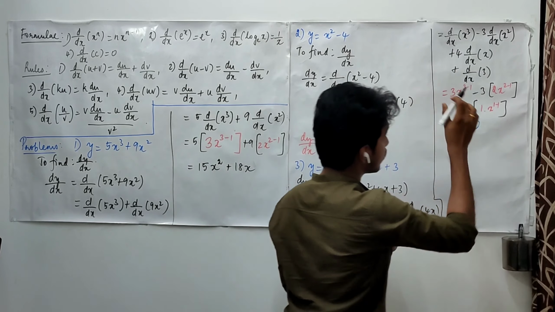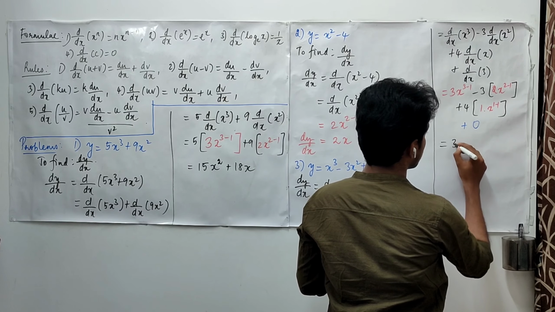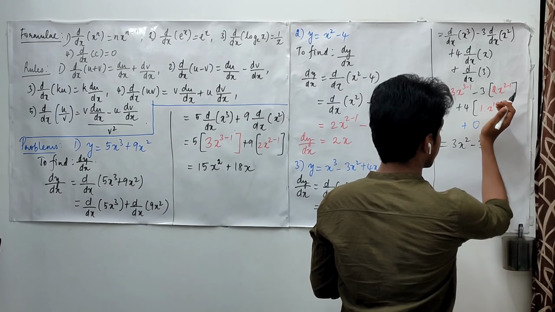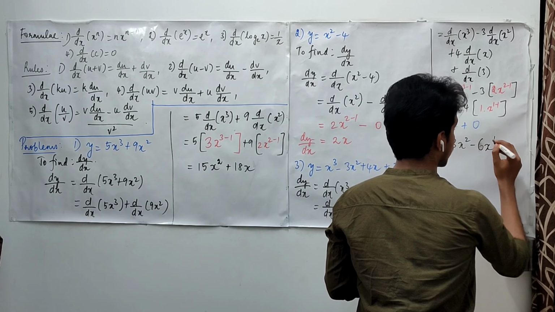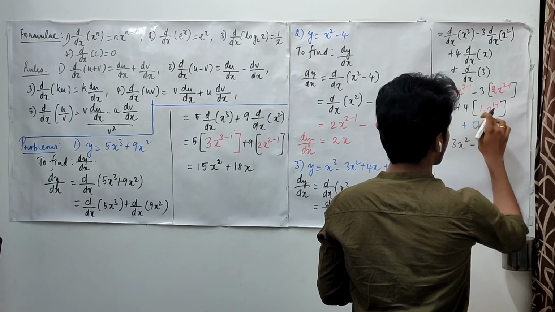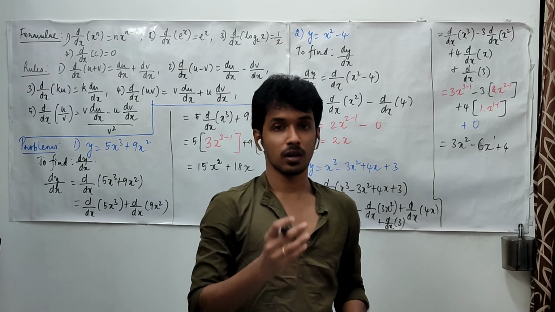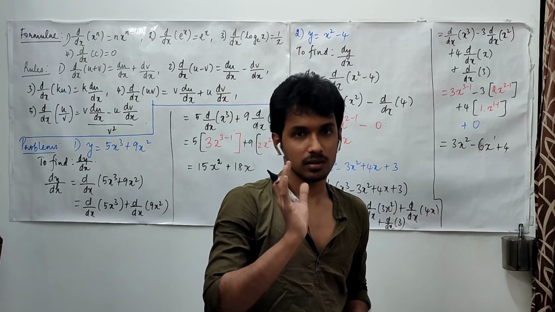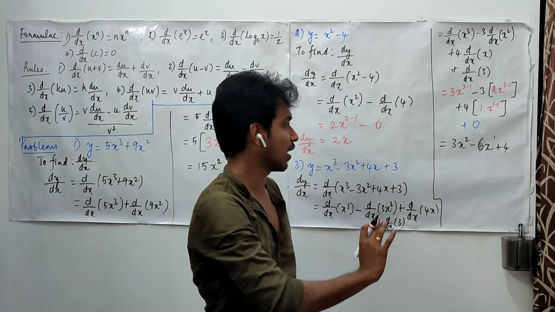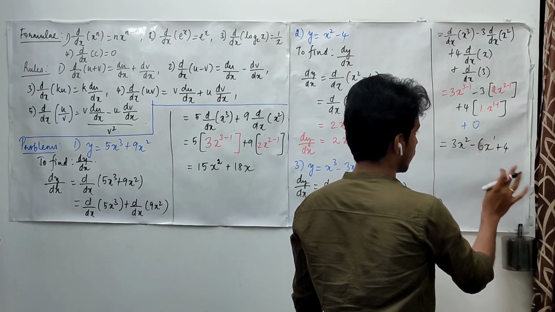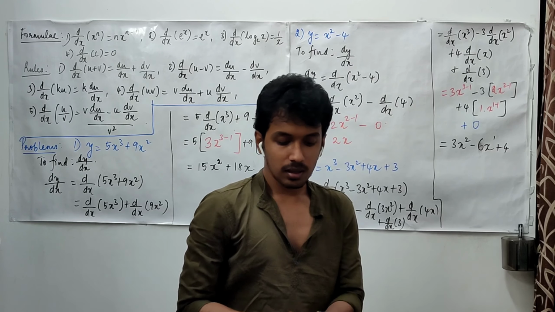Now I will have to simplify this. 3 minus 1 is 2, therefore this is 3x square minus 3 times 2, which is 6, times x power 2 minus 1, which is simply x power 1. And here we have 4 times 1, which is 4, and x power 1 minus 1. 1 minus 1 is 0, and x is an unknown quantity that may take any value, and anything power 0 is 1. So this is simply 4, and this is 0. So this is the derivative of the given function.